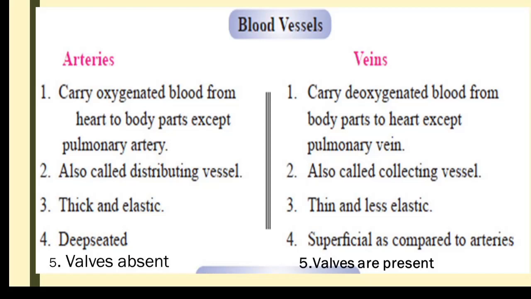Compared to the artery, the vein is thin and less elastic. And veins always have valves. What is the importance of valves? They prevent the backflow of impure blood and prevent the mixing of impure blood with pure blood. When blood is passing through the veins, if there were no valves, there would be a chance for it to reverse back.